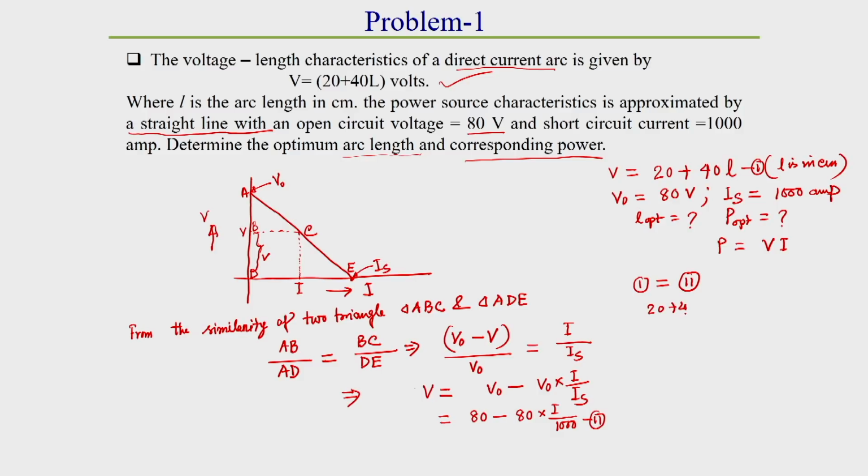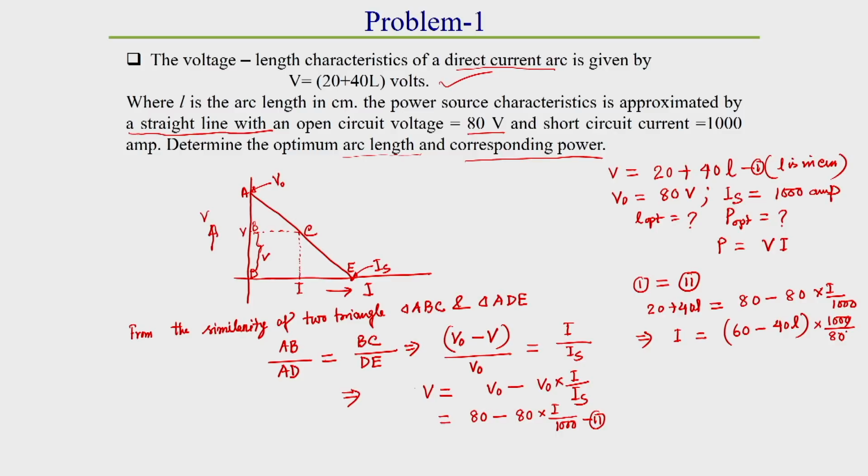20 plus 40 L is equal to 80 minus 80 into I by 1000. Okay, so what did we get? From here we can get I as 60 minus 40 L into 1000 divided by 80, correct. So, we got I like this.